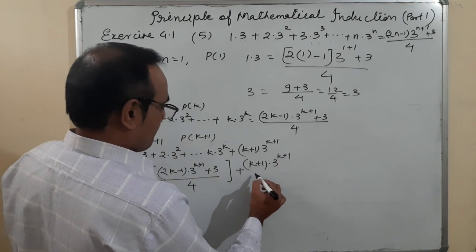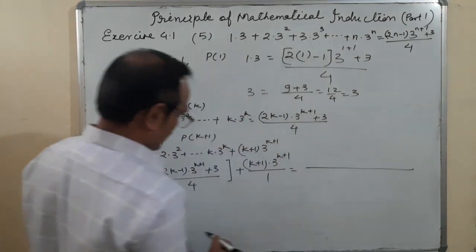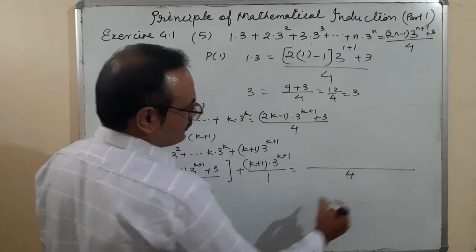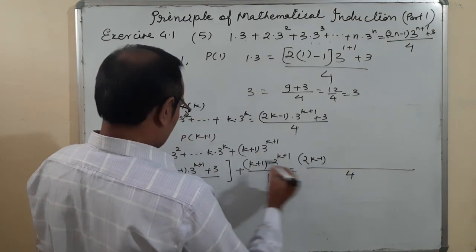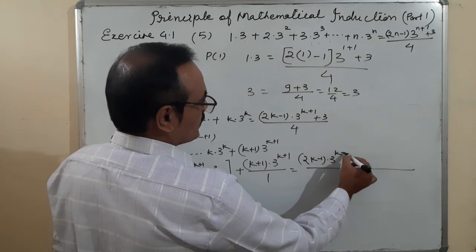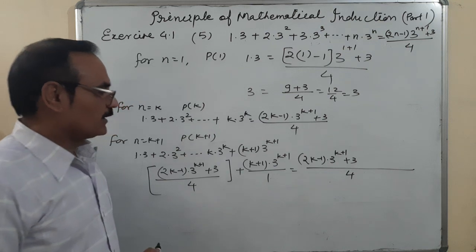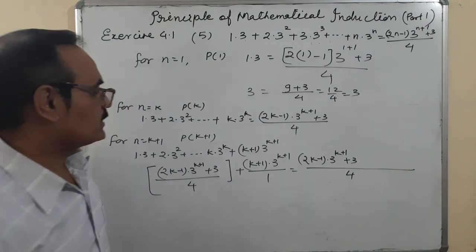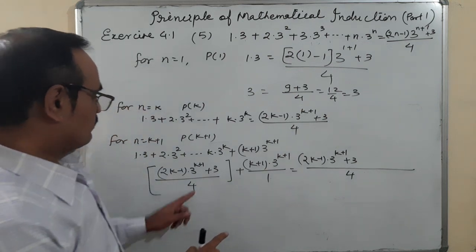Here, upon 1, the LCM of 1 and 4 is 4. Here (2k minus 1) into 3 to the power k plus 1 plus 3. What should be written here? 4 multiplied by this term, so it is plus 3.